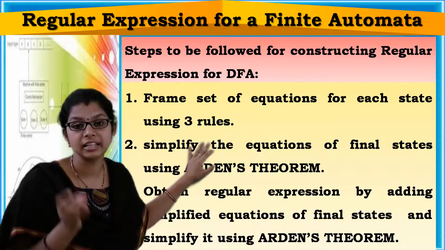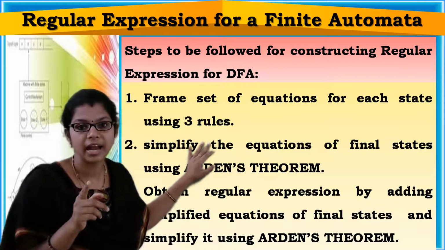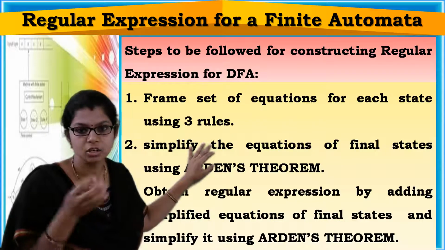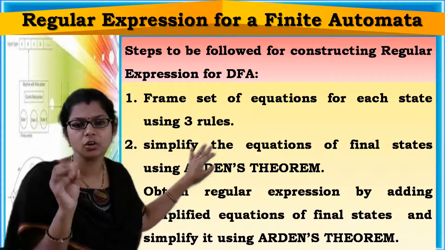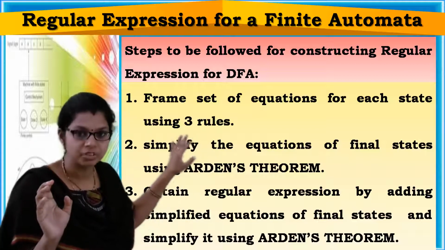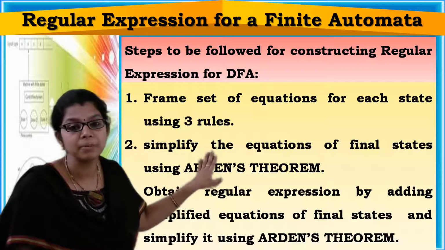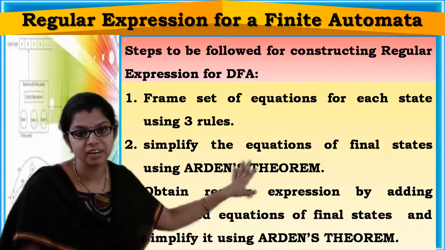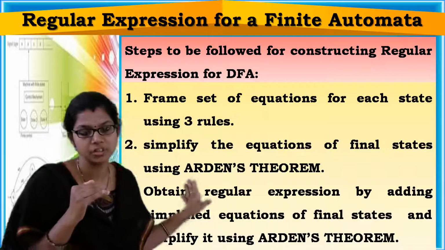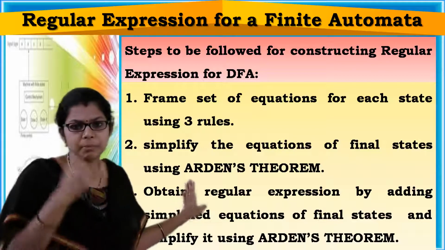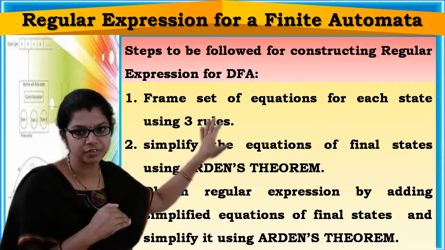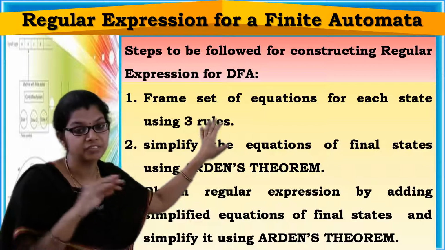After that, how will we get the regular expression? By adding equations of final states, right? So we need to concentrate on the equations regarding the final states. First you need to simplify the equations of final states, and in simplifying you will use Arden's theorem. That is the first step: framing the set of equations for each state.